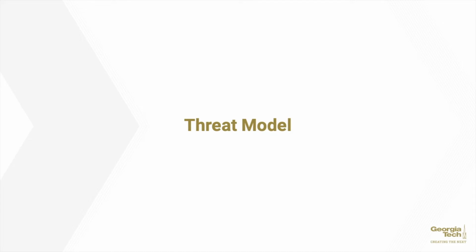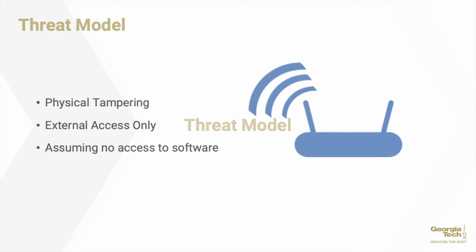The threat model in question assumed 3 points. The first being that the type of threat in this case would be physical tampering of the system, not necessarily an electric or software-based attack, more of the device being moved or manipulated in some way so as to limit its functionality in a physical sense. This would be external tampering only, no access to the internal components of the device, and no access or patching of the software. In other words, purely hands-on manipulation of the device.